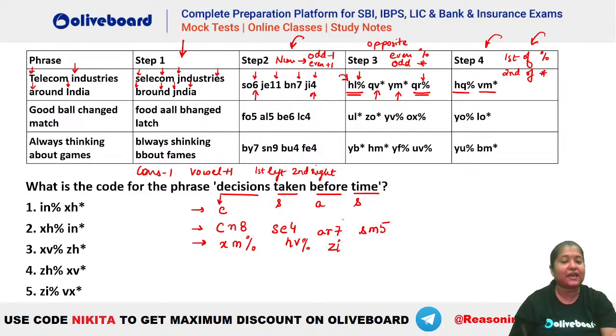So ZI. And with that, we will have 7. So 7 क्या है आपका? Odd है. So that means we will get an asterisk here. And with SM, again you can see we will have a H and we will have a N and 5 is odd. That means again an asterisk. So now we have to take the first characters of percentage together. So you can see X and H percentage and second characters of asterisk together. So we can see it is your I and N. So I and N together and asterisk.